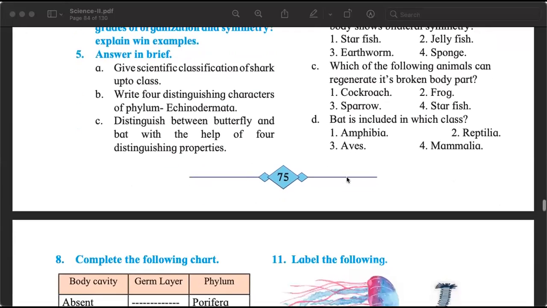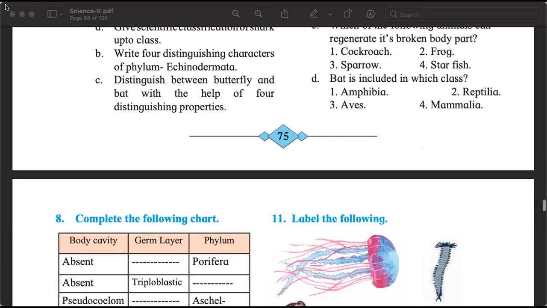Look at C. This also we can answer. Which of the following animals can regenerate its broken body part? Very important thing, no? Yes, correct. Starfish. Okay. So we can answer 7A, B, and C. Let us look at more questions.